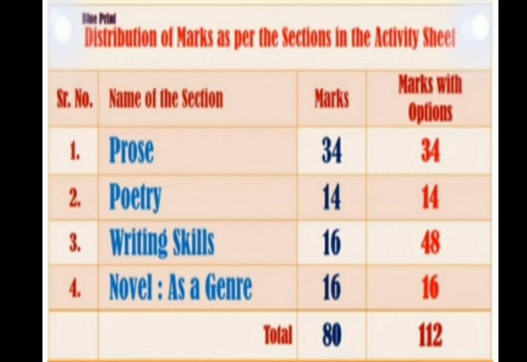Let's see the distribution of marks as per the sections in the activity sheet. For the first prose section, the marks allotted are 34. The poetry section, the marks allotted are 14. Writing skills, marks allotted are 16. And for the novel as a genre, the marks allotted are 16. This comes to a total of 80 marks. And the other 20 marks are for oral exams.